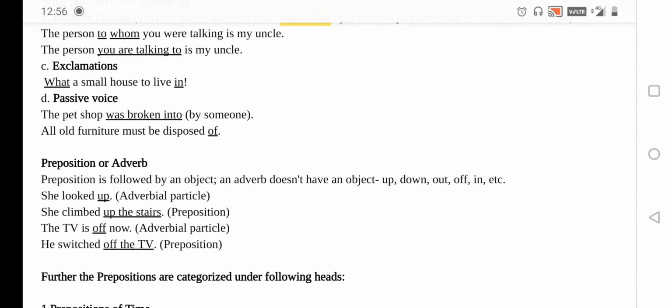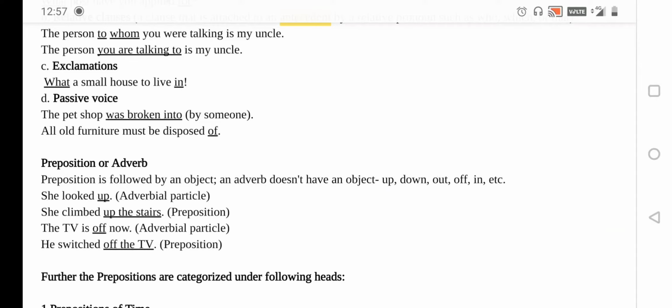Next is exclamations. As you have read this before also, an exclamation always takes an exclamatory mark, that is one thing. Secondly, the expressions or the sort of feelings you have are shown through this. In this particular sentence, let's read it: what a small house to live in.